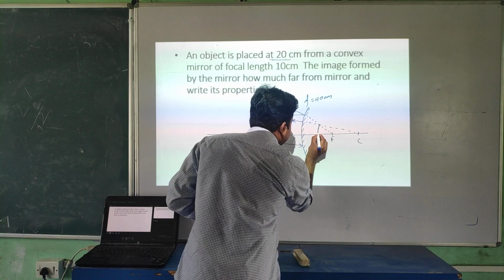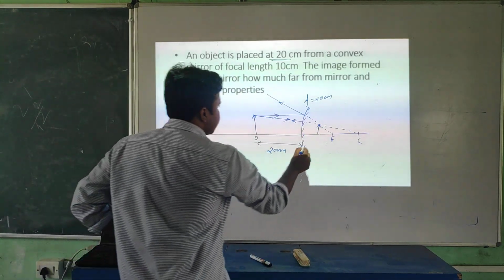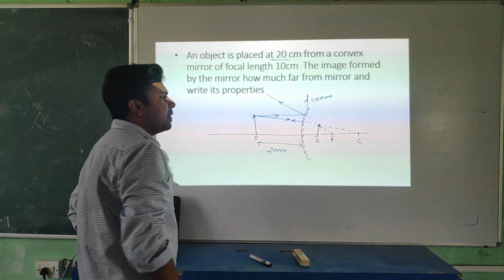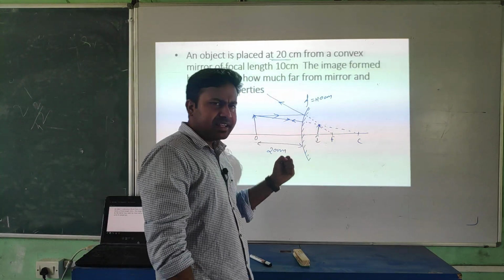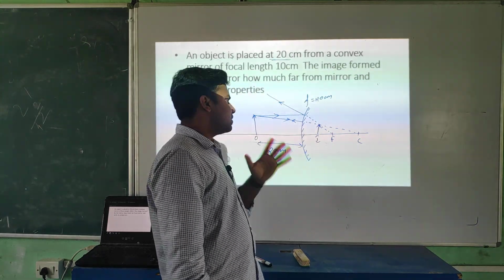Where will the image form, student? Look, here the image is forming. So this is the image. Now you can comment on the image. It's smaller in size and behind the mirror. Simple.